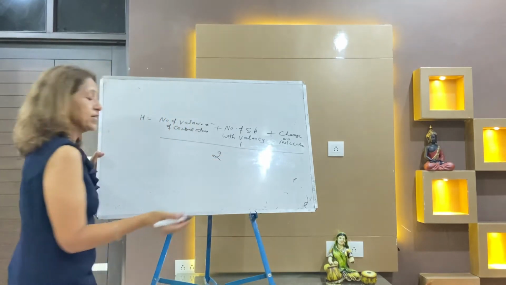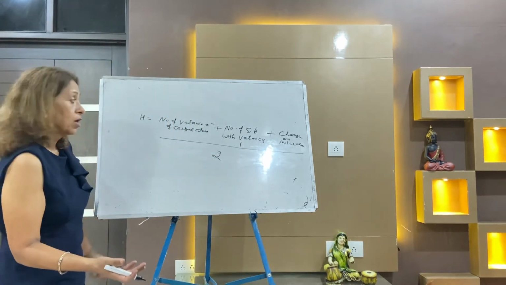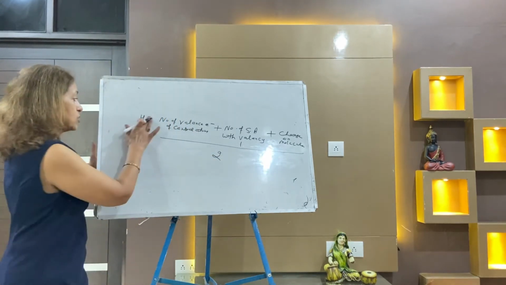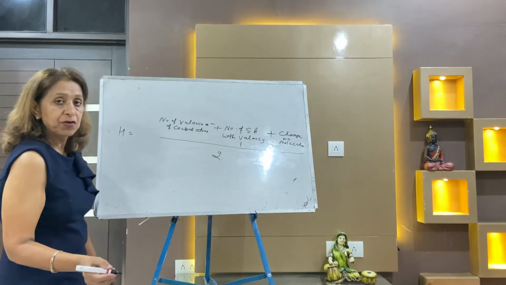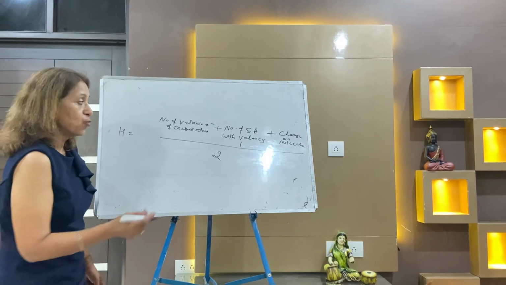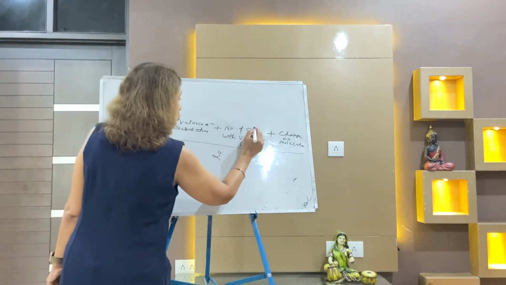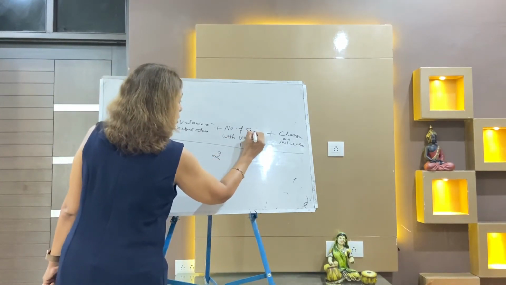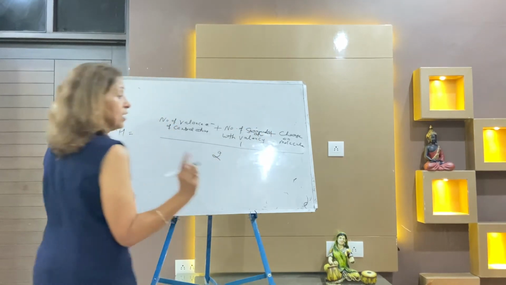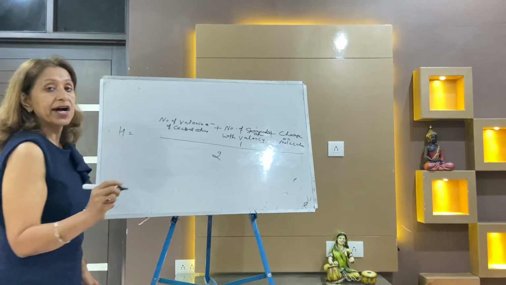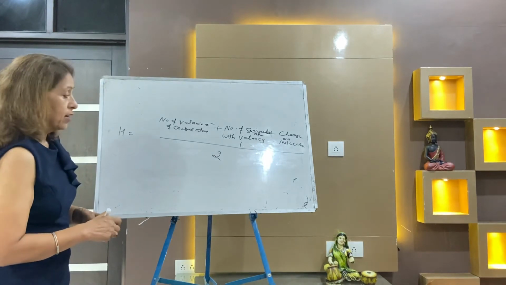It is a very fast method. I am telling you how to use it. Surrounding atoms count only with valency 1, and the next term is the charge on the molecule, divided by 2.